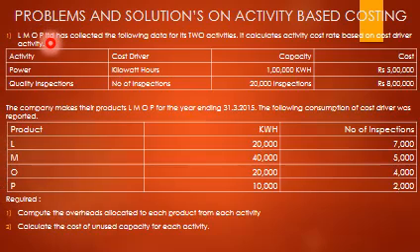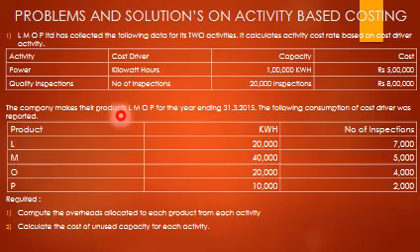So, a simple problem, and it may be asked for 15 marks. LMOP Limited has collected the data for its two activities. It calculates activity cost rate based on cost driver activity. So four columns: activity, cost driver, capacity, cost. Power, the cost driver is kilowatt. Quality inspection, the cost driver is number of inspections. Capacity 1 lakh kilowatt, cost incurred is 5 lakh. Inspection, number of inspections 20,000, the cost of inspection is 8 lakh.